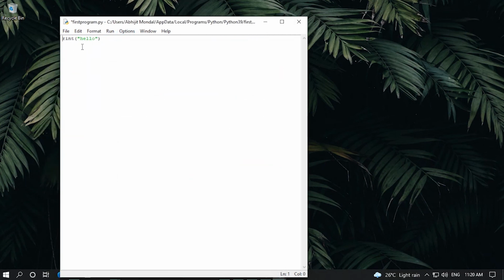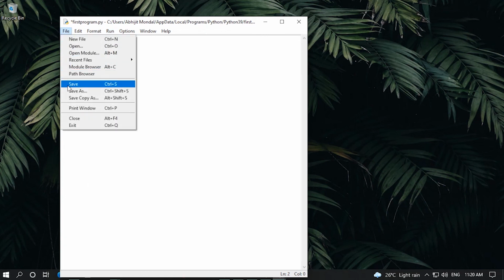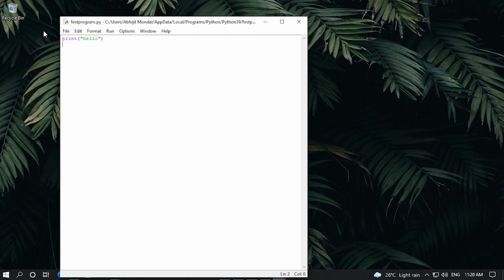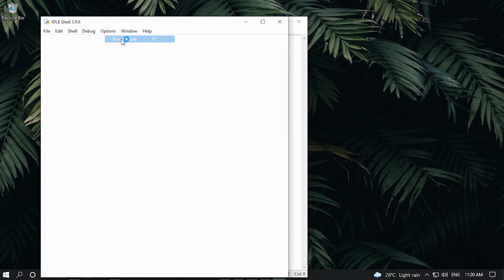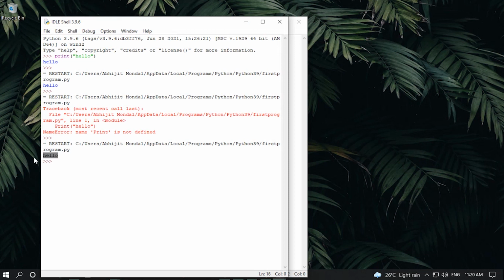Yeah, so we'll change it and write print again. We'll run it, save it first of all. For running any program, we have to first save it, or else it will not run. Yeah, so we will run it, Run Module, F5. Yeah, it has run, it has printed hello.